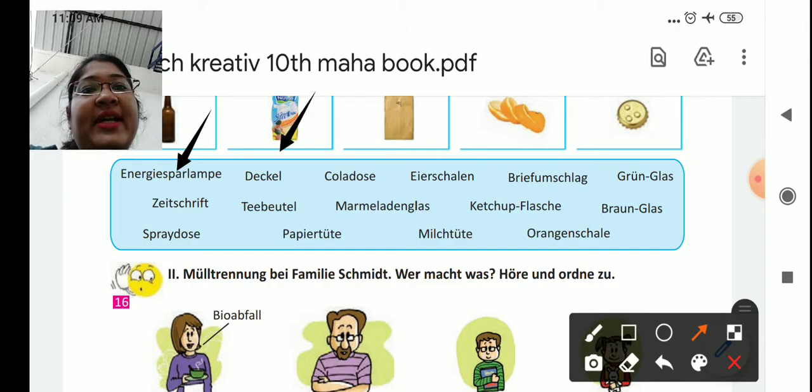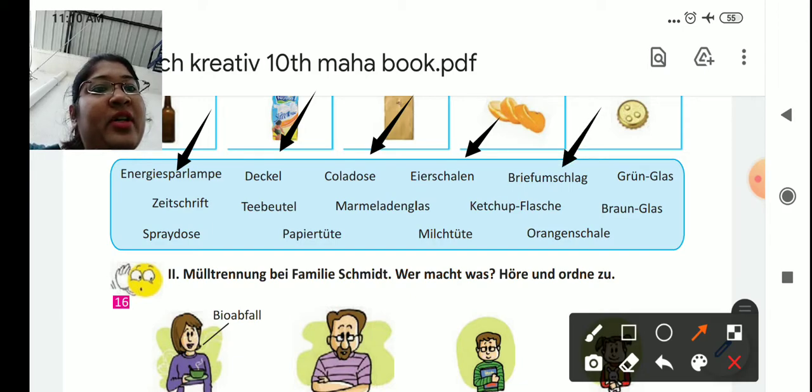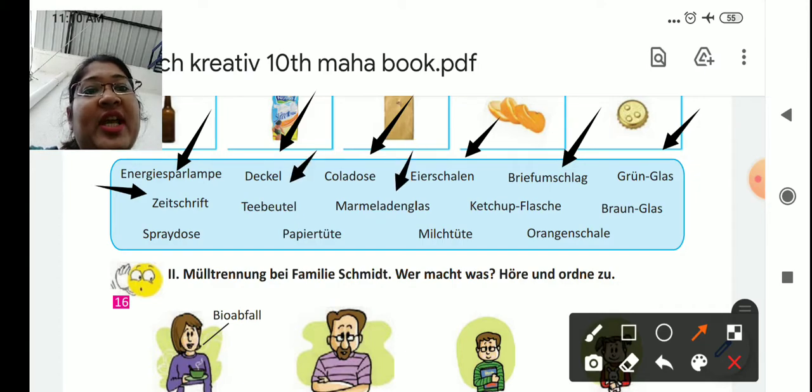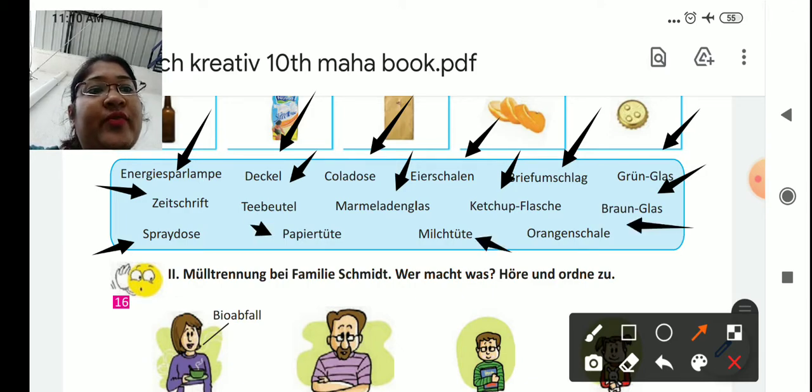Energiesparlampe, Deckel, Cola-Dose, Eierschalen, Briefumschlag, Grüngras, Zeitschrift, Teebeutel, Marmeladenglas, Ketchupflasche, Braunglas, Spraydose, Papiertüte, Milchtüte, Orangenschale.